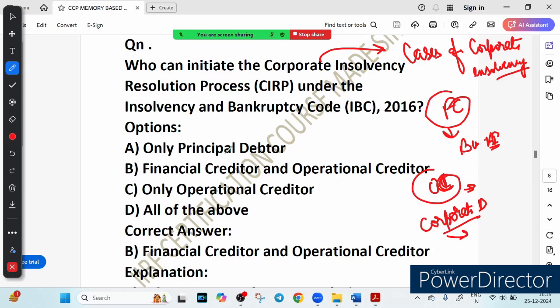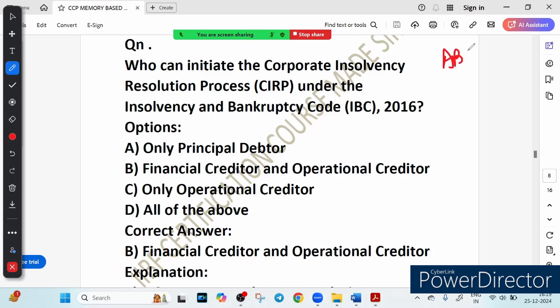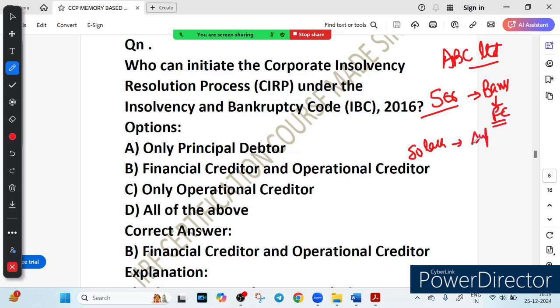So what about the principal debtor? The principal debtor cannot initiate CIRP on its own unless it is filing as a corporate debtor under voluntary insolvency provision. Let me give an example. Suppose there is a company named ABC Limited. It owes 5 crore to a bank. So this bank will be financial creditor. Suppose it owes 50 lakh to a supplier, so this supplier will be operational creditor.